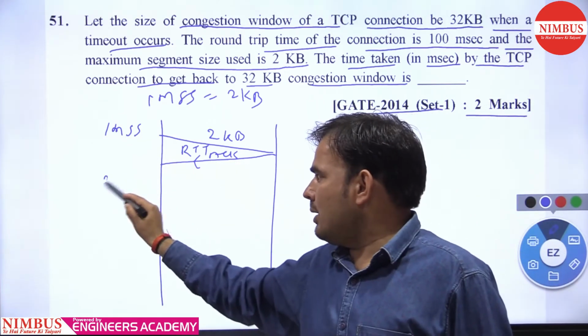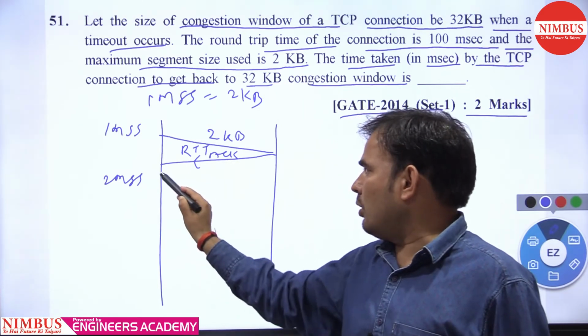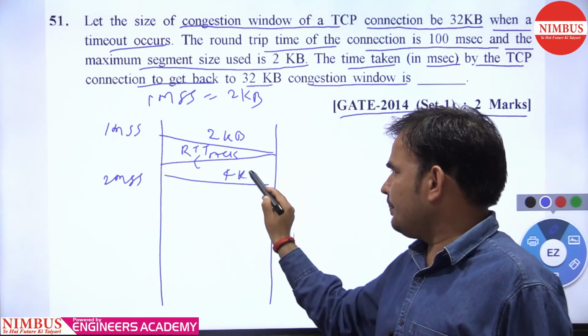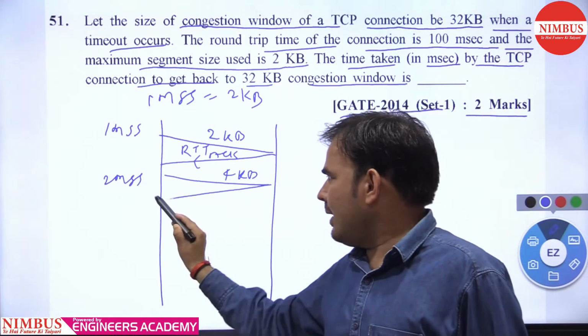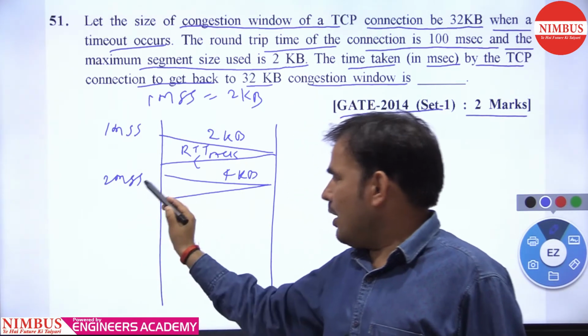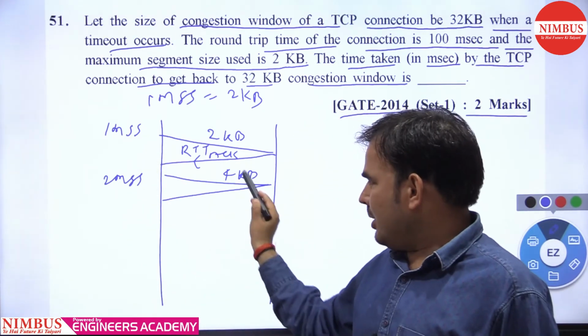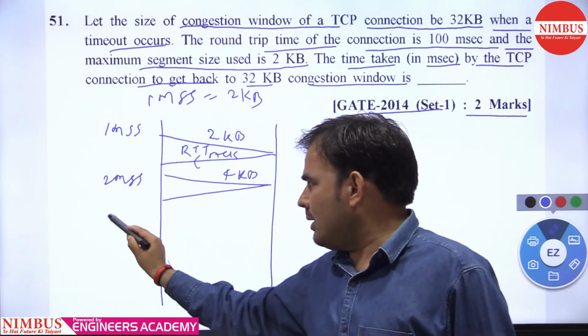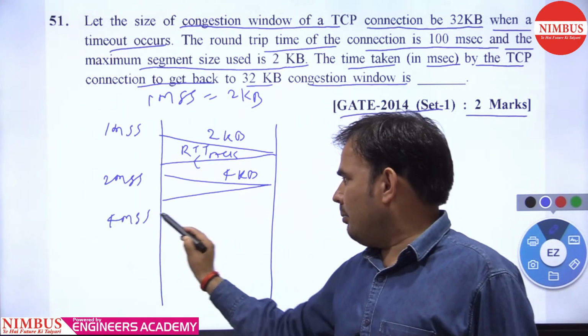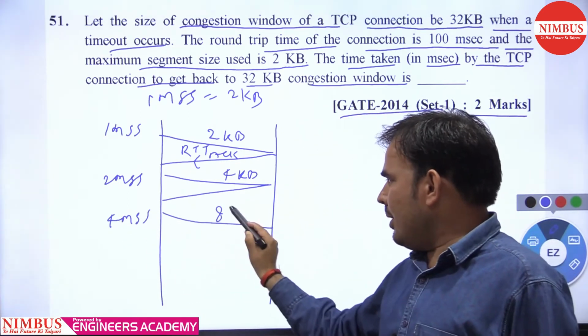2 MSS means 4 kb. When you get the ACK again, it will double the window size to 4 MSS, which means 8 kb.